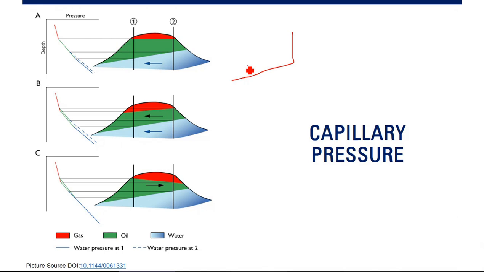Later, capillary pressure will govern, will determine the contact. Water oil contact or gas oil contact will be determined by the capillary pressure. And of course, capillary pressure is related to wettability as well. That's why we need to learn about wettability before learning about capillary pressure.